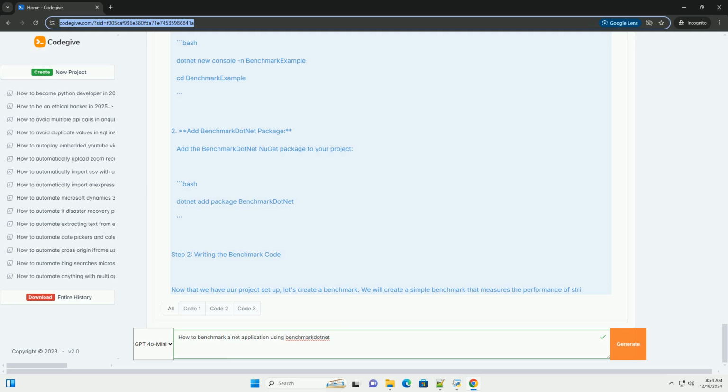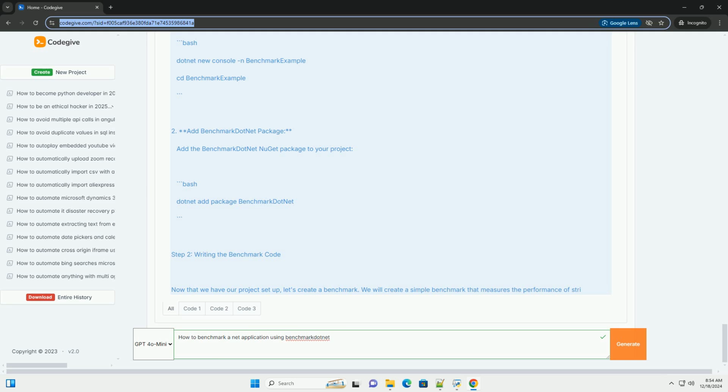Step 2. Writing the benchmark code. Now that we have our project set up, let's create a benchmark. We will create a simple benchmark that measures the performance of string concatenation using different methods. 1. Create a benchmark class. Create a new class named StringBenchmarks.cs in your project directory.